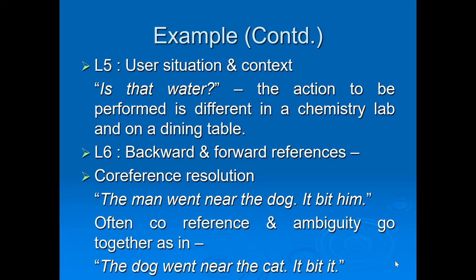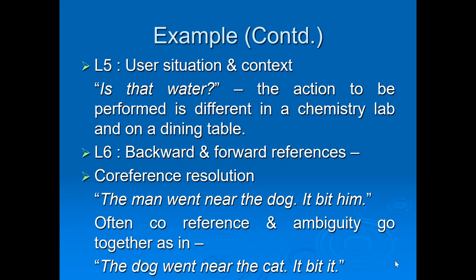Then next comes L6, that is level 6, discourse. As I told you, it means backward and forward references. Considering the backward and forward references, we find the particular meaning of a word or sentence. It is also known as co-reference resolution. Here we can see one example: "The man went near the dog." Then the next sentence: "It bit him." When the computer reads "it bit him," how will it identify what "it" represents and what "him" represents?